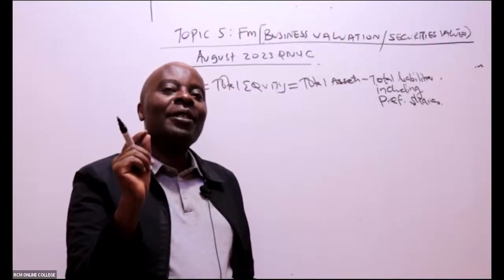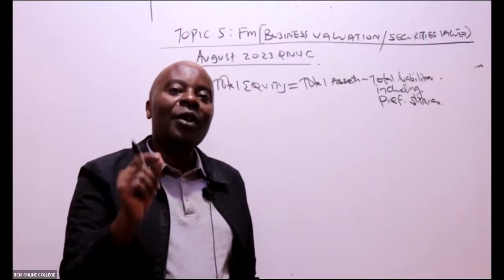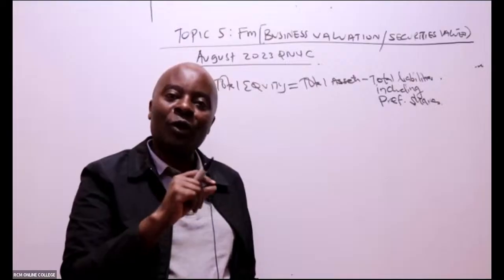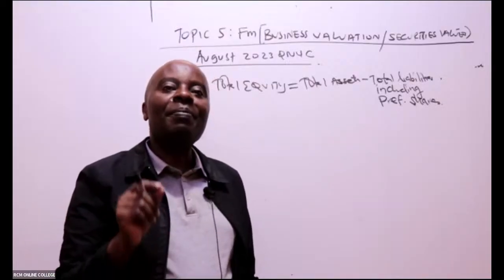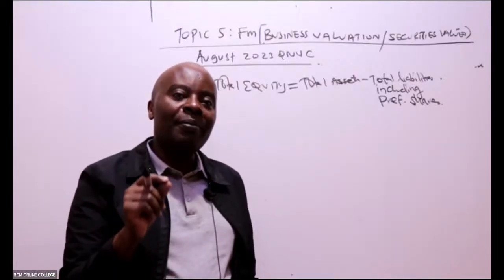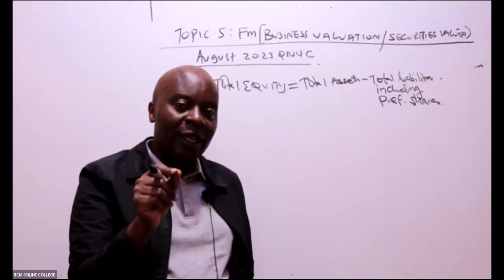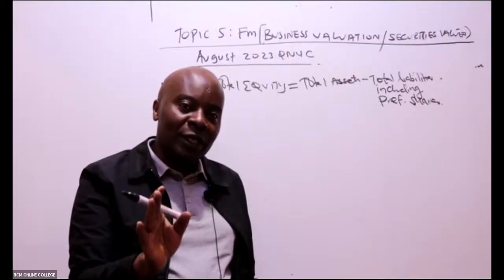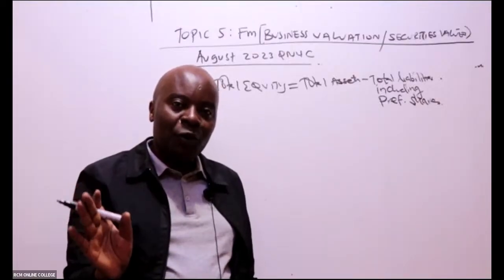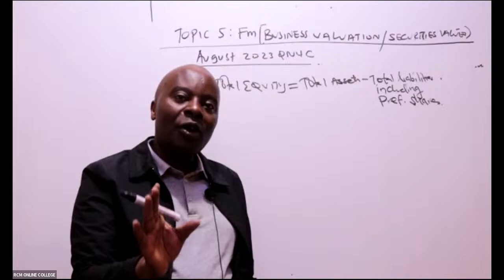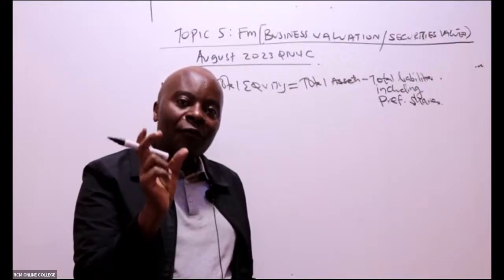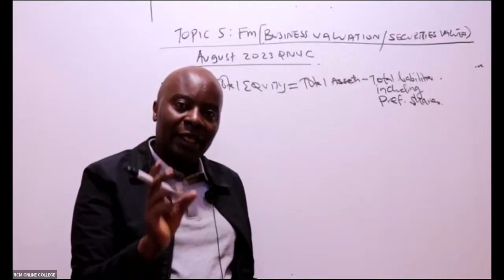Why? Remember the preference shareholders, regardless of whether you are making a profit or a loss, must always be paid. Even if you make a loss today, preference shareholders will always be paid. So basically, preference share capital holds a fixed rate of return, just like a loan.